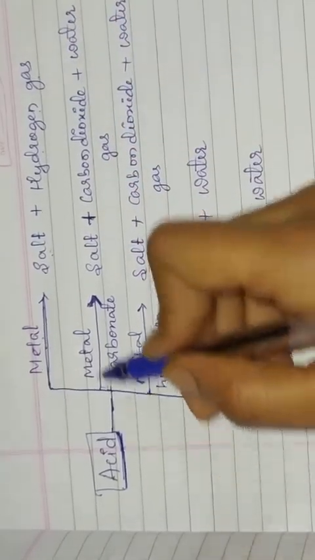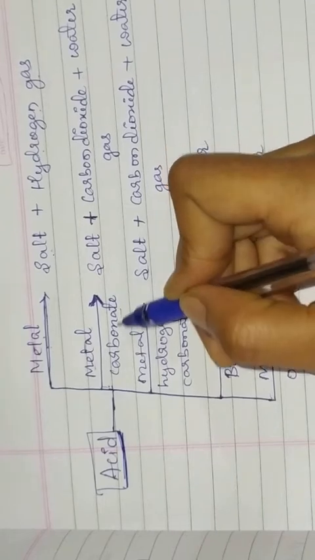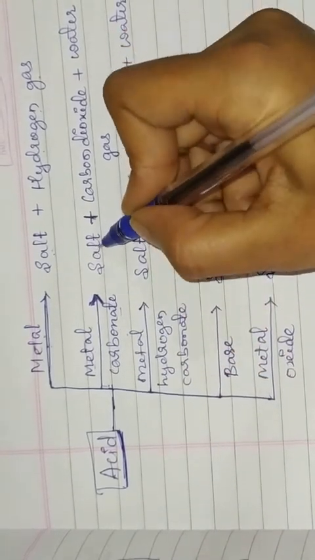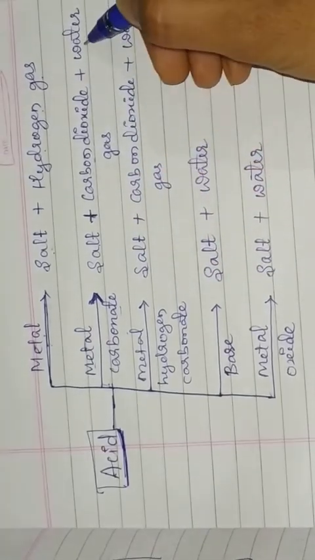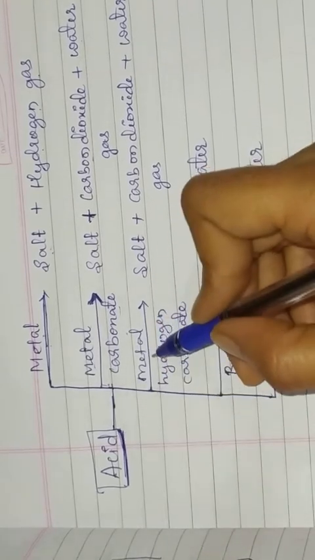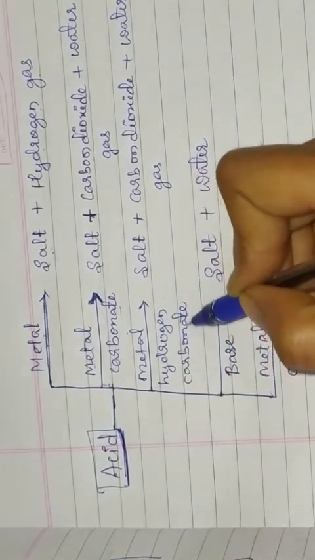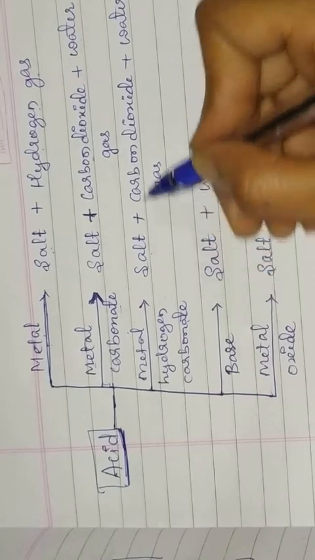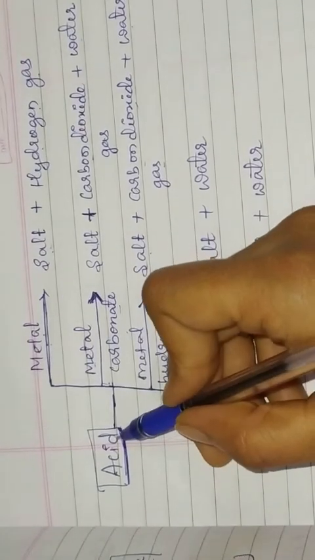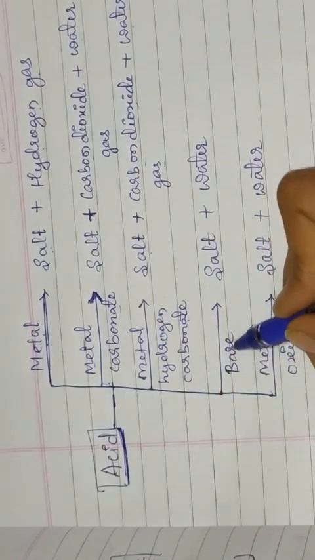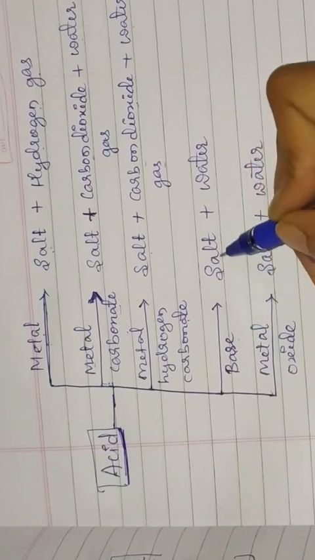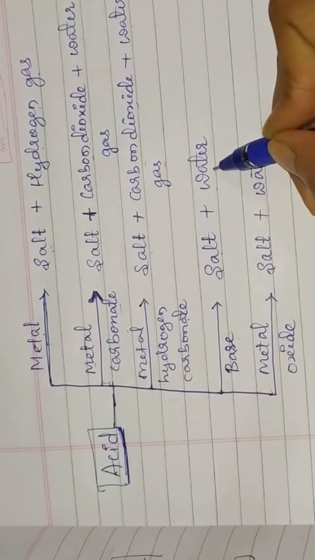But when this acid reacts with metal carbonate, here salt, carbon dioxide gas, and water are formed. When this acid reacts with metal hydrogen carbonate, it forms salt, carbon dioxide gas and water. But when acid reacts with the base, this is a neutralization reaction, and here salt and water are formed.